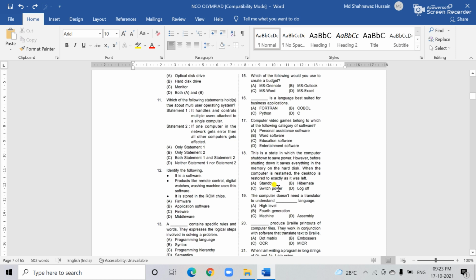If you are not working on the computer but do not need to restart it, you use standby. This is the correct option. Next, question 19: the computer does not need a translator to understand dash language. Which is the correct answer? Question number 19, the correct answer is machine language.